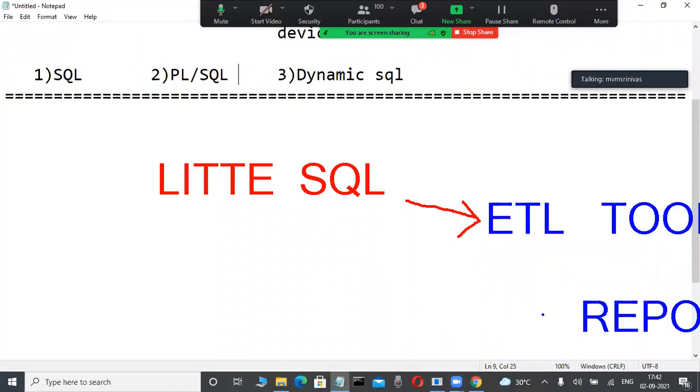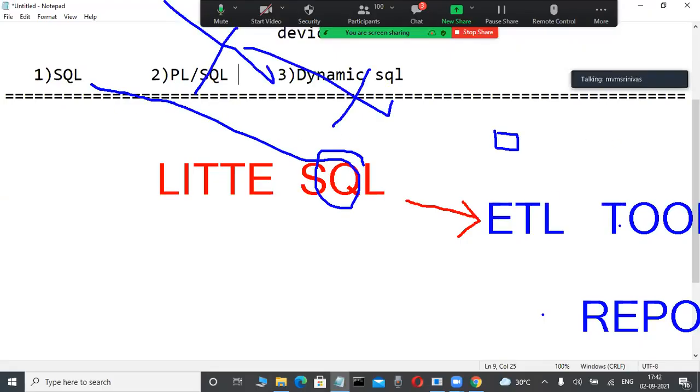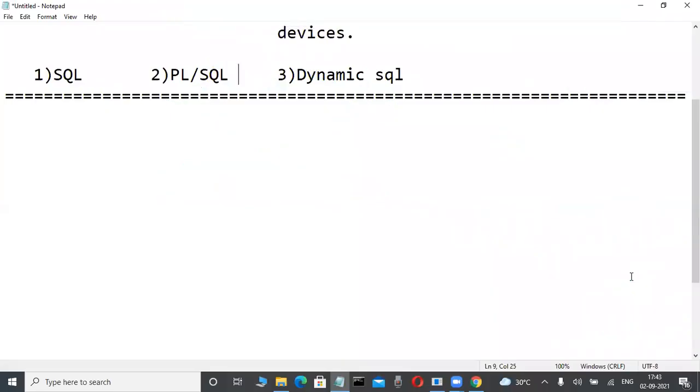In ETL tools, Talend, Informatica, DataStage, these tools they are learning. They are GUI tools, and just a little bit of SQL knowledge is needed. They are learning a course on PL/SQL, dynamic SQL not required. They are learning ETL tools and also reporting tools, either BO, OBI, or on the SQL Server side, MSBI. These types of tools they are learning and getting jobs. Different opportunities are there nowadays. Databases are most popular nowadays. Minimum knowledge is required, I am not telling about depth. For those persons also, this course is very helpful.